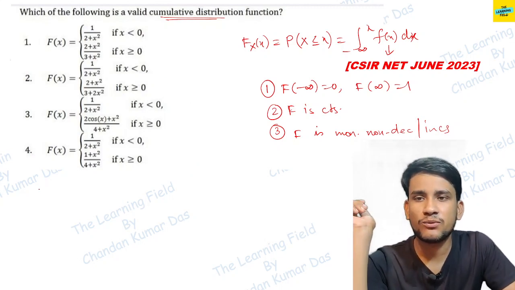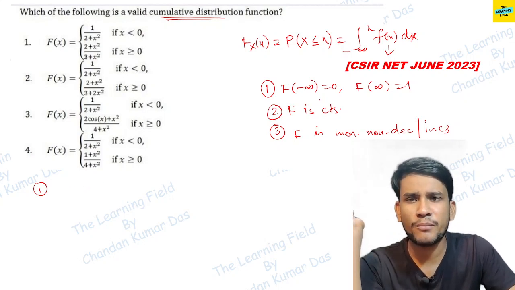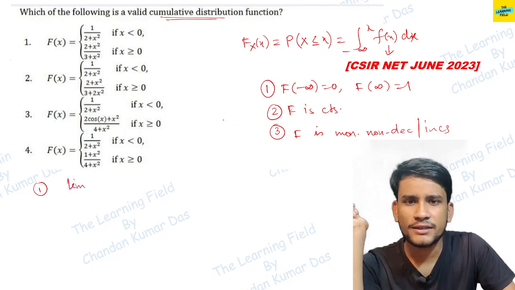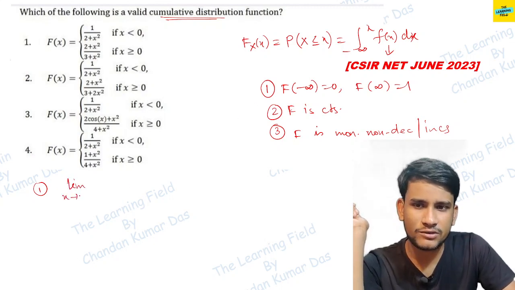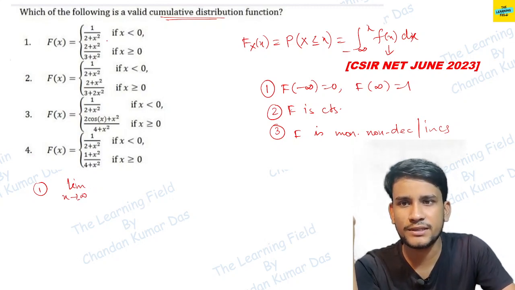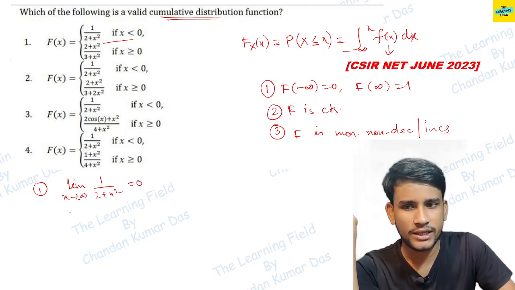If we check option 1, it is F of minus infinity, which means the limit as x tends to minus infinity of F of x. Here we put x tends to minus infinity in this function, 1 by 2 plus x square, and this is equal to simply 0, you can see.